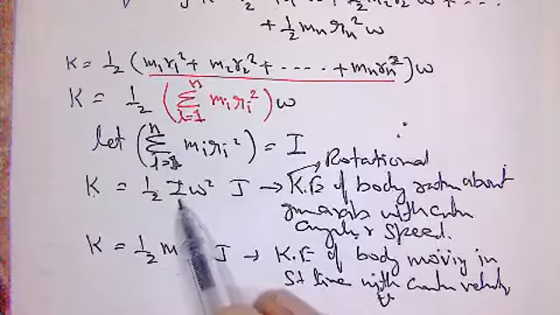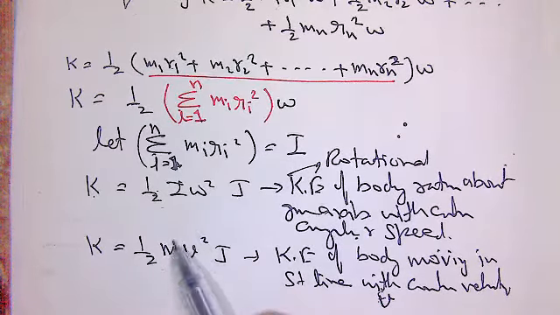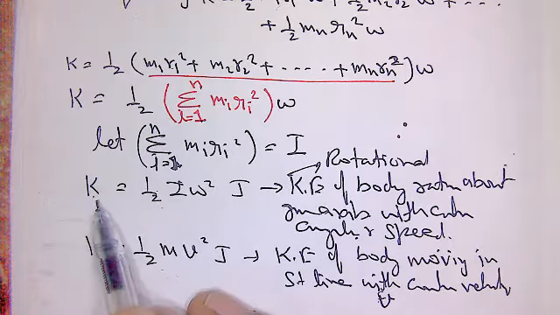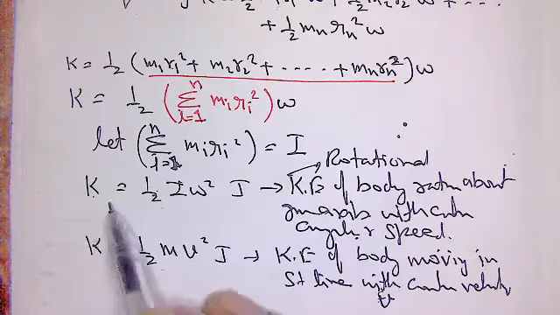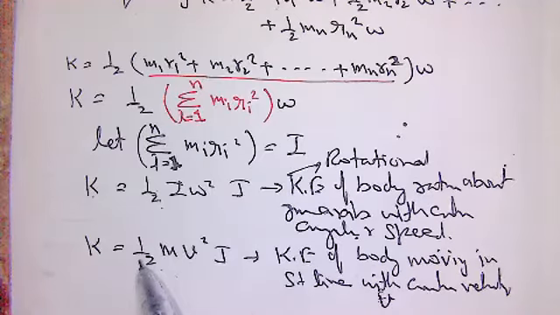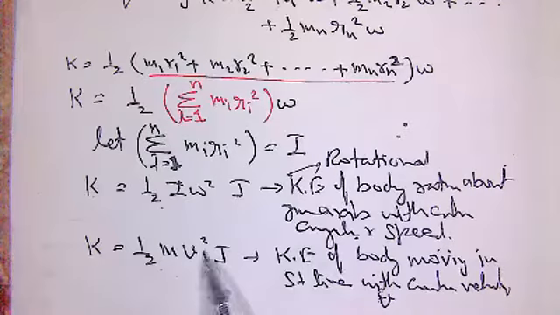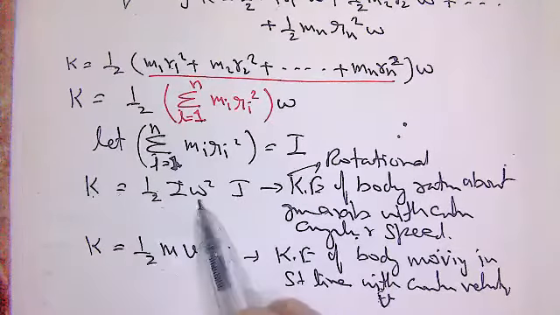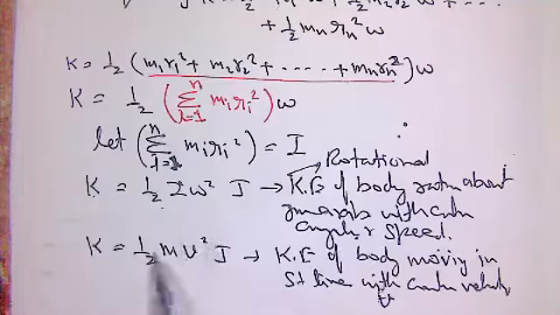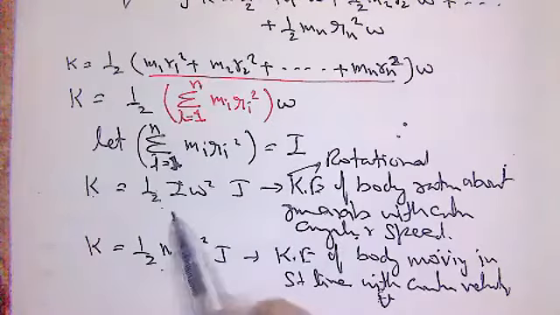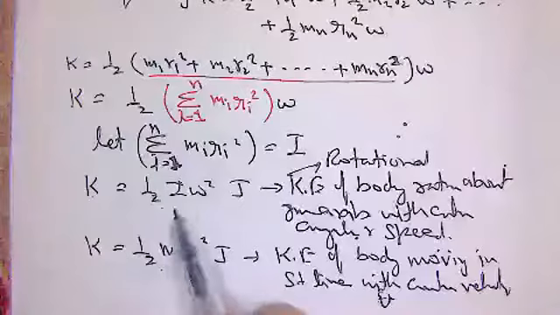These are just representations. But now see the similarity: the kinetic energy in the first equation, the kinetic energy in the second equation, 1 by 2 in both, angular velocity in angular motion, linear velocity in linear motion. So what may be the similarity between this I and m?